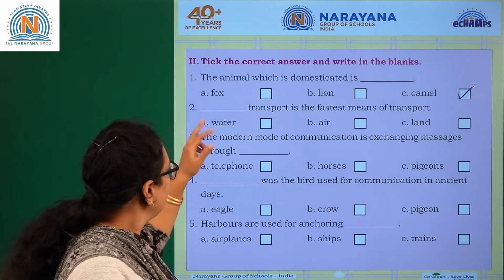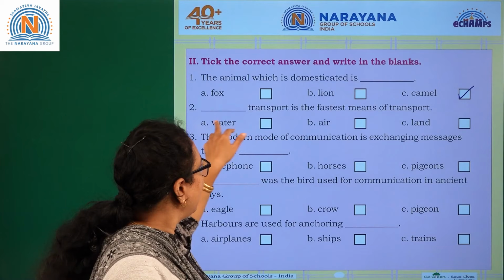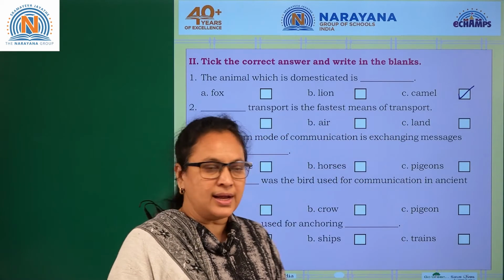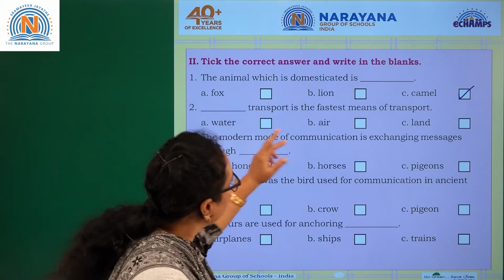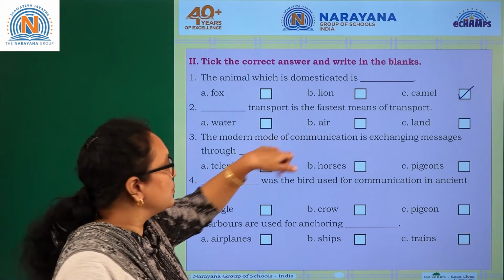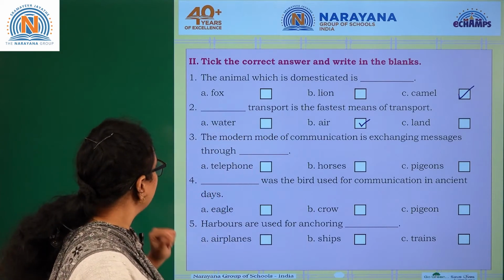Coming to the next one. Dash transport is the fastest means of transport. Definitely that's the air transport, right? Let's see. Water, air and land. So air is the fastest mode of transport. So answer is B. Tick here. Clear? Coming to the third one.